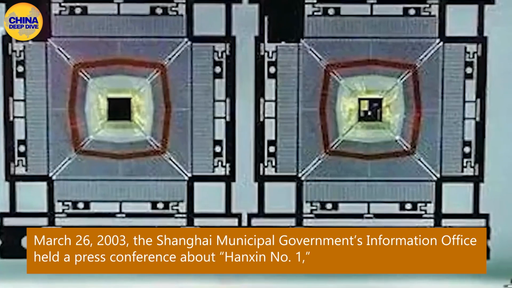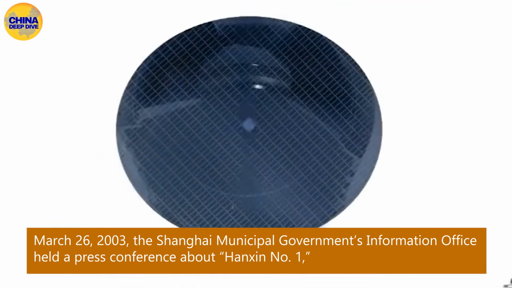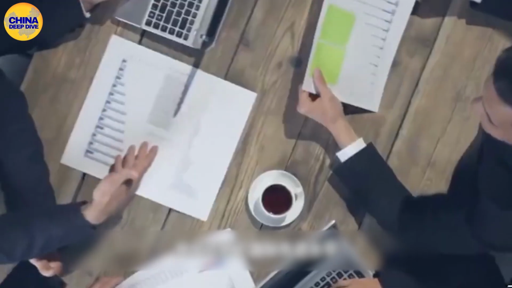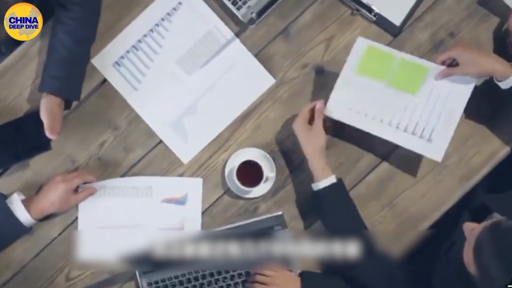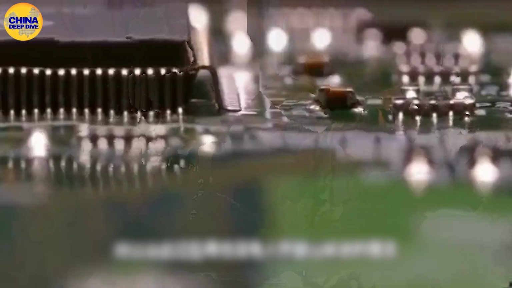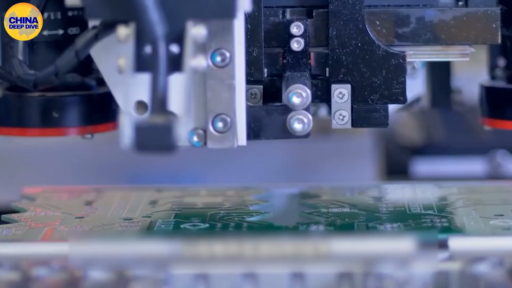So, on March 26, 2003, the Shanghai Municipal Government's Information Office held a press conference about the Hanxin No. 1, where they officially announced that the chip was entirely homegrown and reached an internationally advanced level. The conference even featured top experts from the Chinese Academy of Sciences who were very respected in the field. After that, no one questioned Chen Jin's ideas or his team's technology.